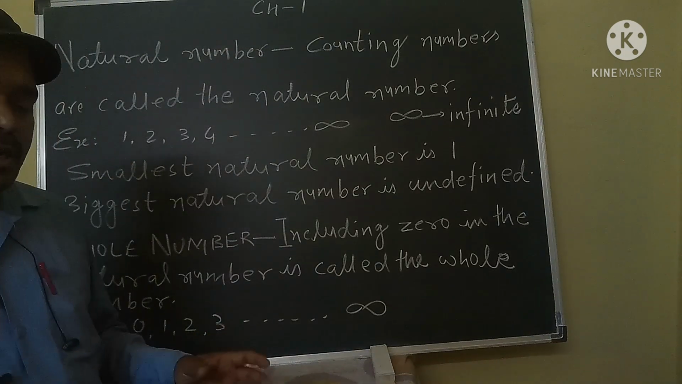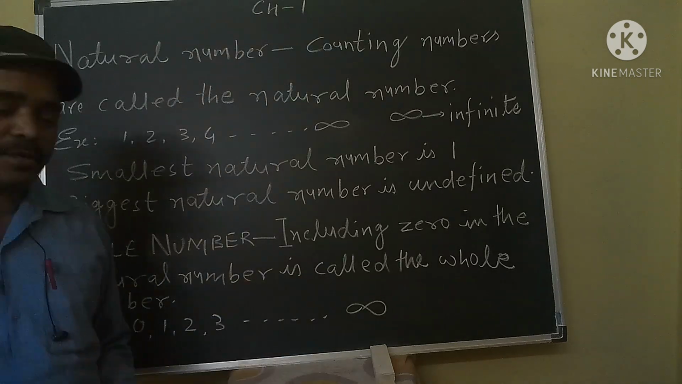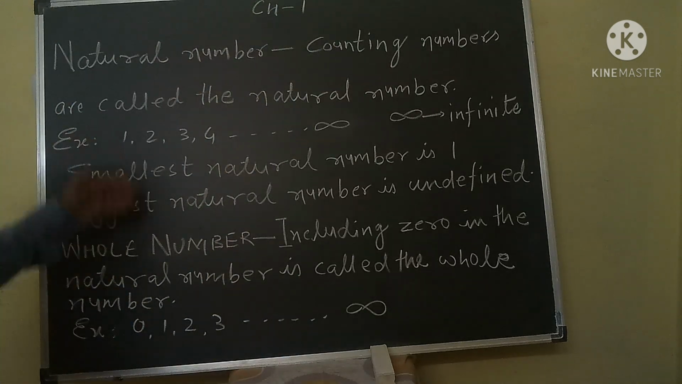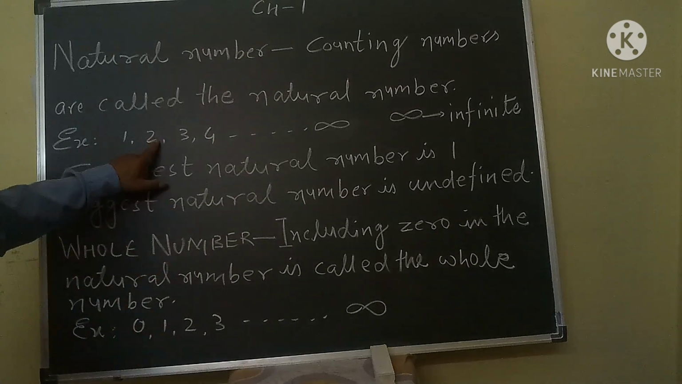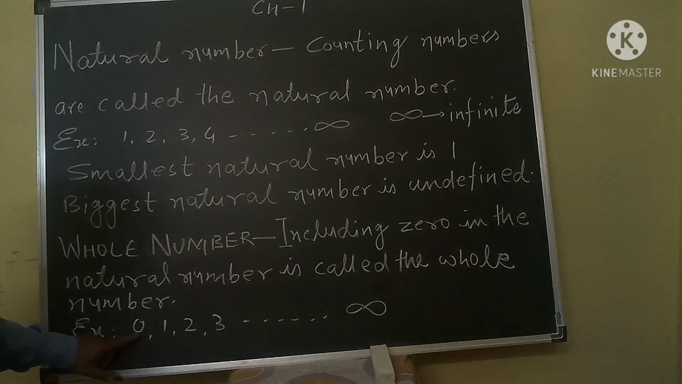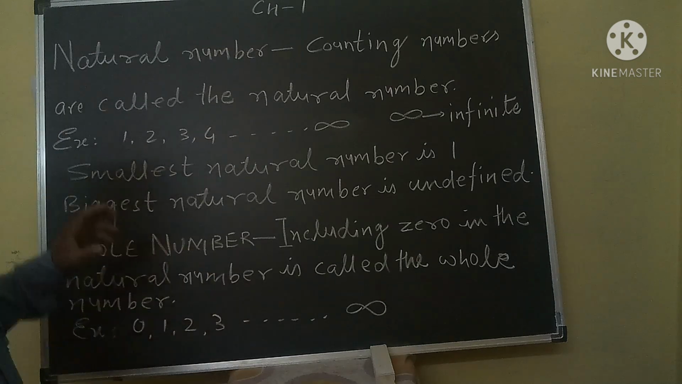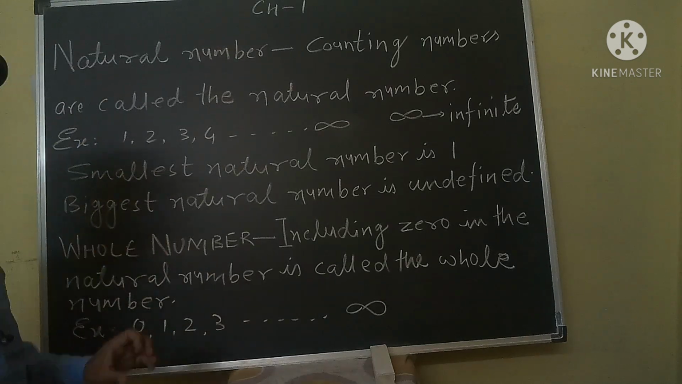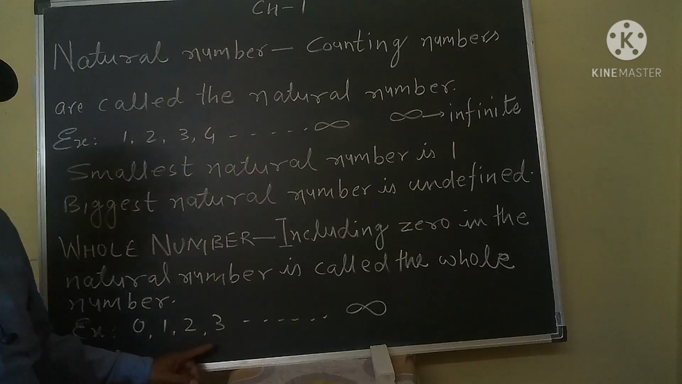Okay. Again, my dear students, this is the example of natural numbers and this is the example of whole numbers. In these two examples, what is the main difference? Please look here. This is 1, this is 1, this is 2, this is 2, this is 3, this is 3. Okay. But this is 0, and 0 is not here. So what is the main difference between natural numbers and whole numbers? Please keep in mind, every natural number is a whole number.